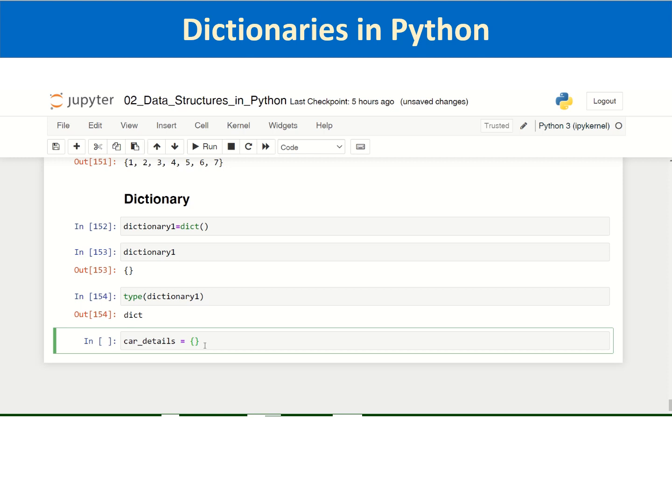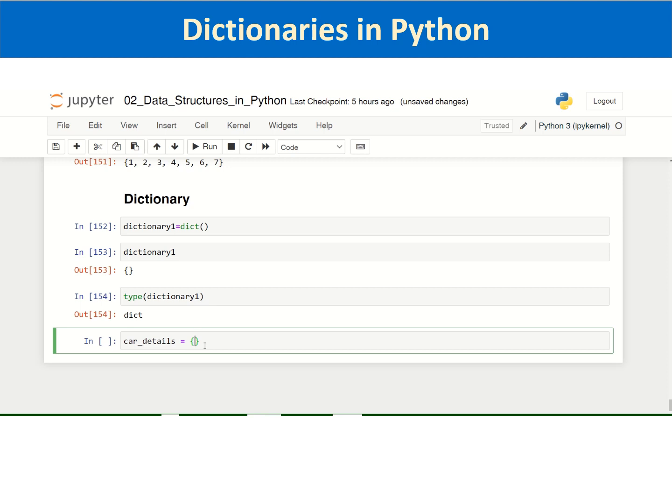Keys can be strings or integers, any immutable objects can be dictionary keys, whereas dictionary values can be anything. They can be integers, strings, floats, lists, dictionaries themselves, tuples, anything. Whereas mutable objects cannot be keys, like a list cannot be a key of a dictionary.